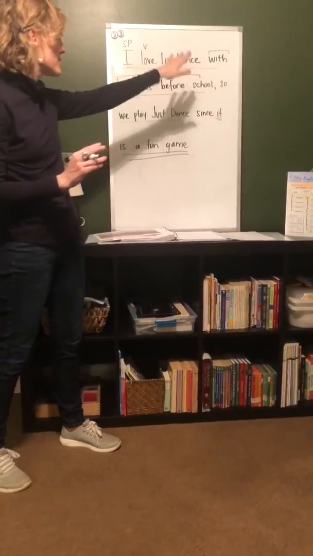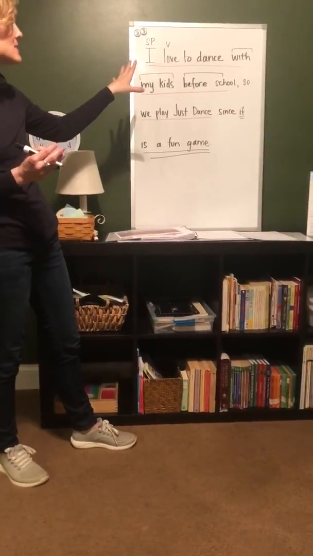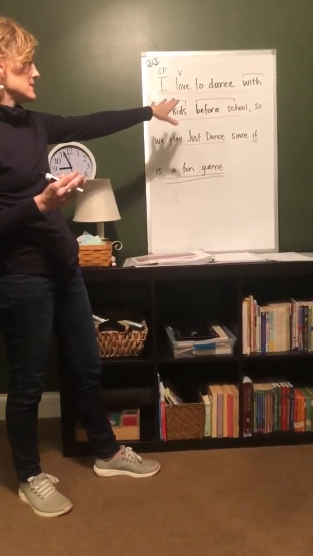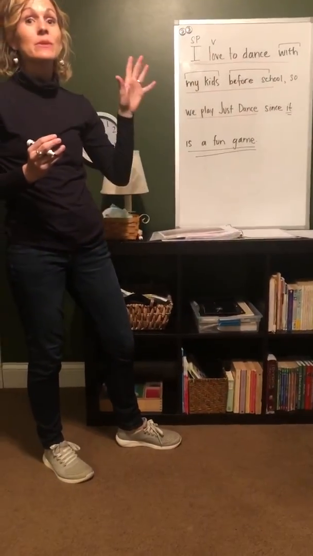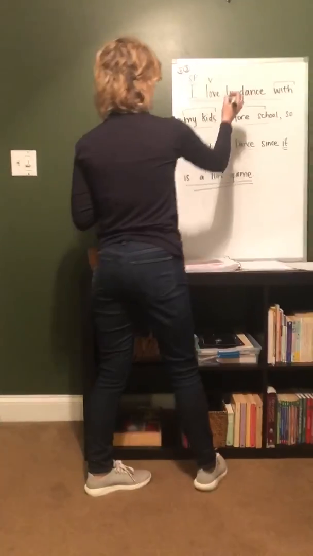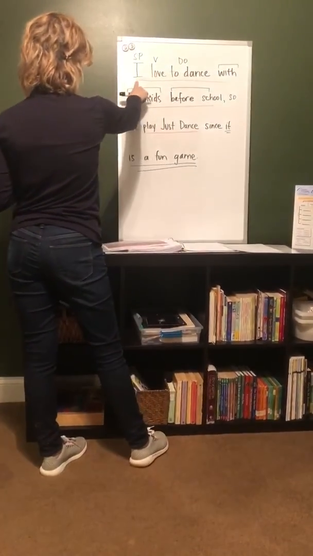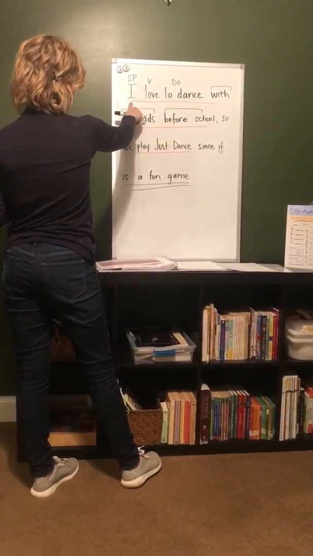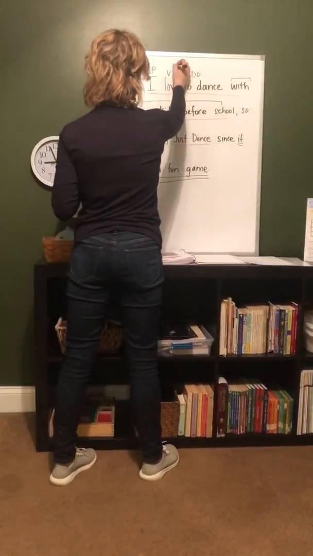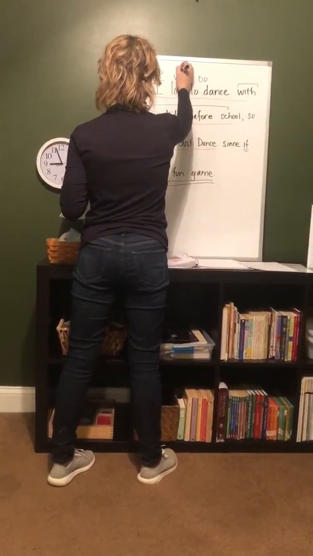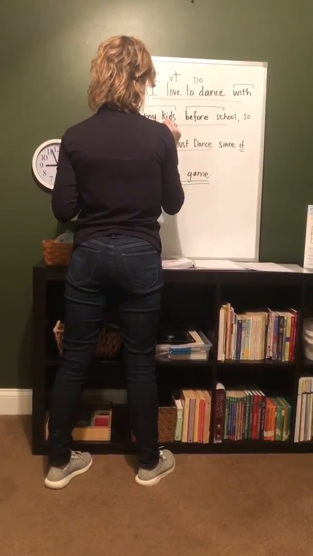Is to plus a verb, right? So in this sentence, to dance is our direct object, right? Because can to dance rename or describe I? No, right? So it's our direct object, so that makes our verb transitive, right?